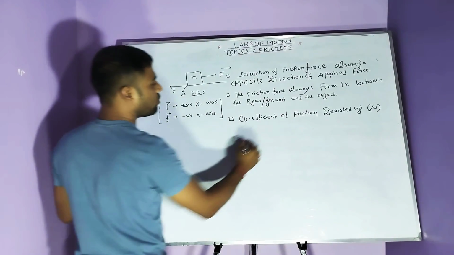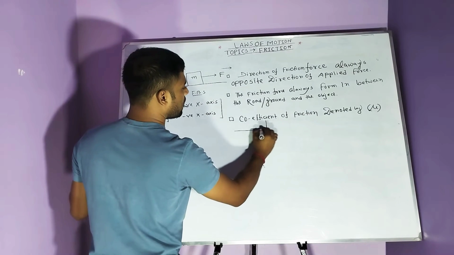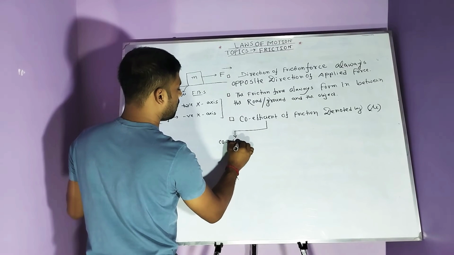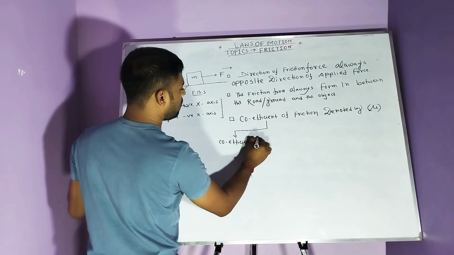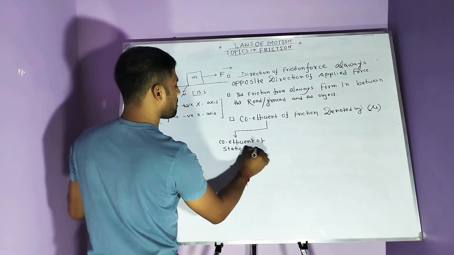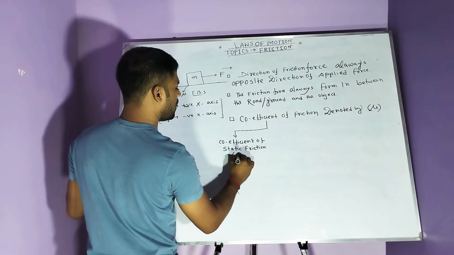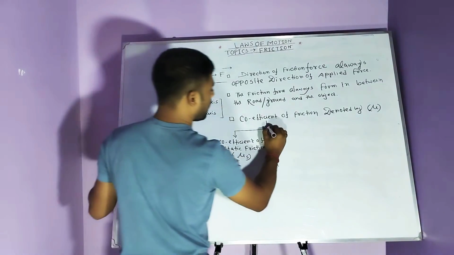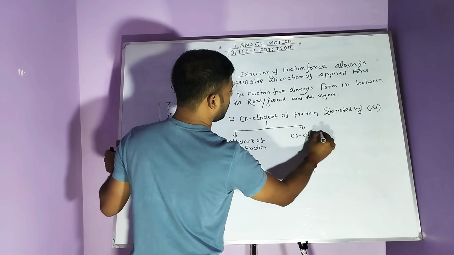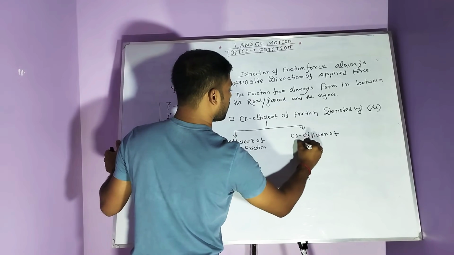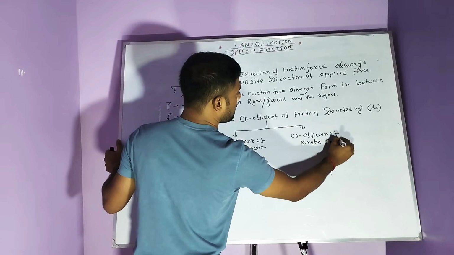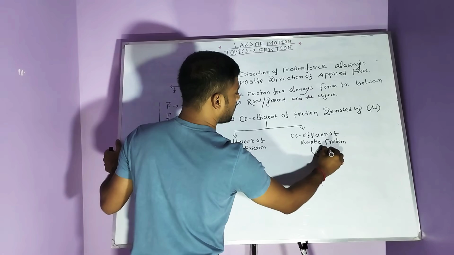The coefficient of friction is of two types. One is the coefficient of static friction, which is denoted by mu suffix s, and another is the coefficient of kinetic friction, which is denoted by mu suffix k.